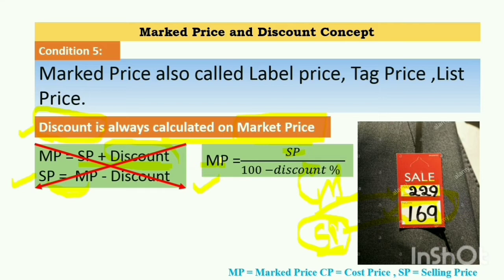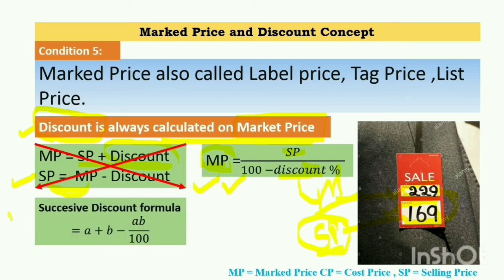The formula is MP, that is the marked price, equals SP upon 100 minus discount percent. In the problem, the discount percent is directly given and the SP value is given, and we have to simply calculate the MP. Or in the case that the SP value is asked and the MP and the discount percentage are given, by applying this formula we can simply calculate these two values.